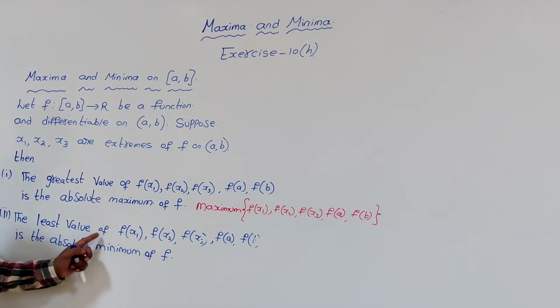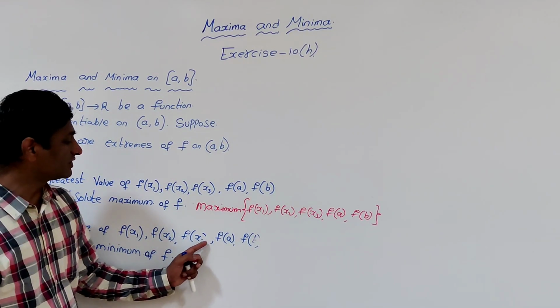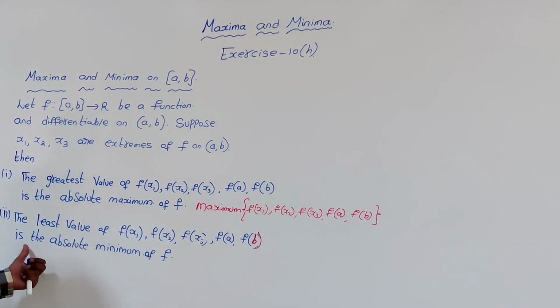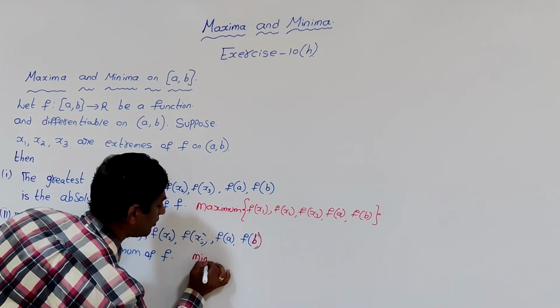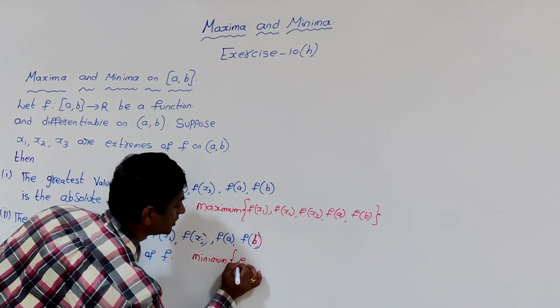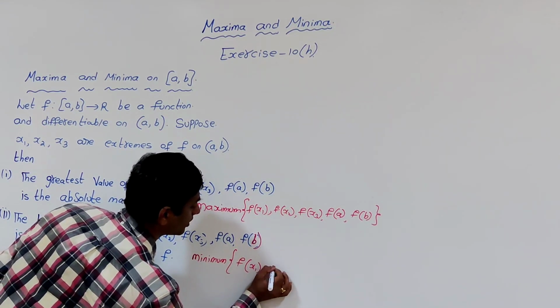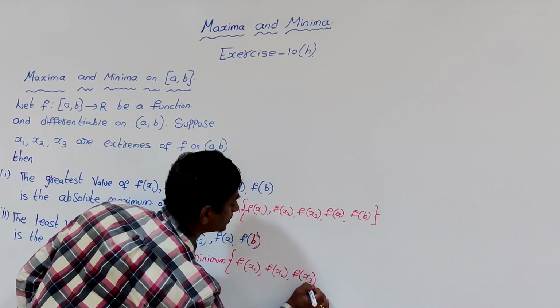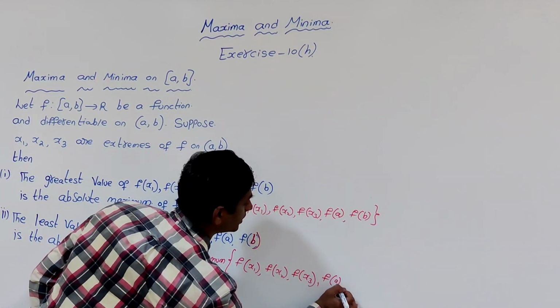Similarly, the least value of f(x1), f(x2), f(x3), f(a) and f(b) is the absolute minimum of f, that is, the minimum of f(x1), f(x2), f(x3), f(a), f(b).